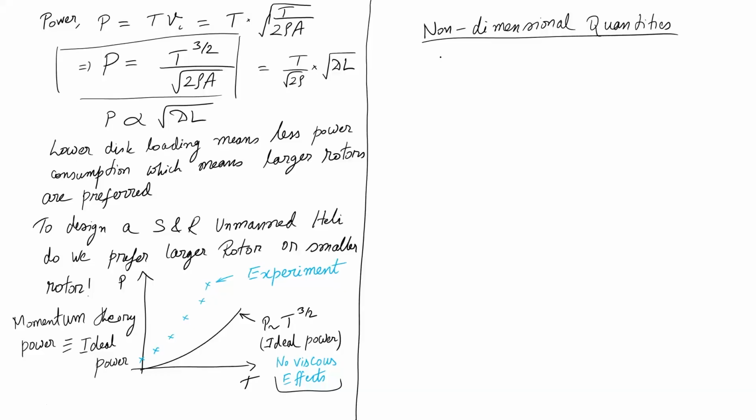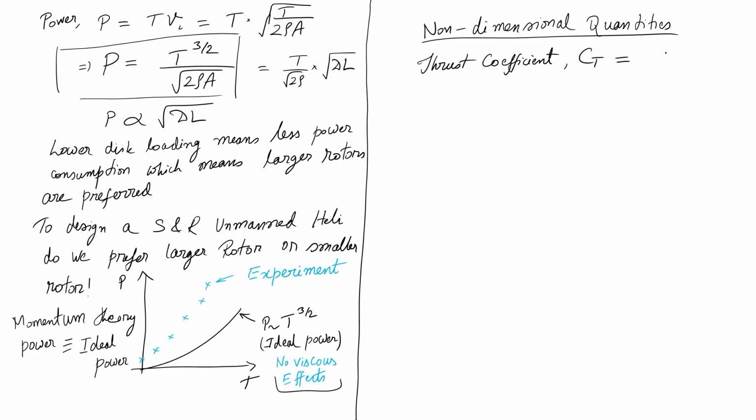So, based on that we will now define some new parameters called thrust coefficient, given as Ct. Well, we have seen something like this in the propellers also, but it is defined slightly differently here.